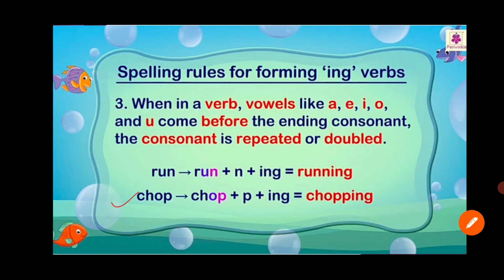Chop. Okay, C-H-O-P, chop. Last word see, P is there, means consonant is there, and before the consonant, O is there, means vowel. So this P is getting double. Okay, now we will see the spelling of chop plus ing. Chop plus P plus ing means chopping. Read the spelling. C-H-O-P-P-I-N-G, chopping. And this running. Got it, children?